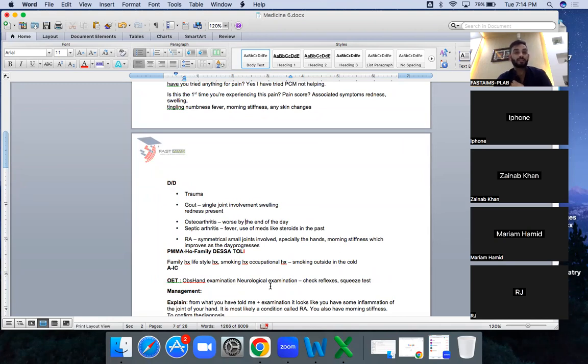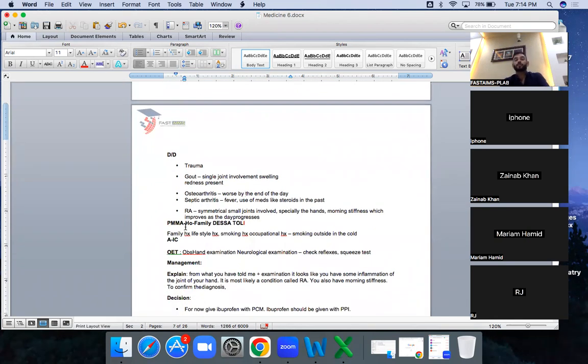Starting with the trauma, gout question. Gout is very less likely because it's systemic; gout is never systemic. Then osteoarthritis question, and fever and medication. Then ask the questions we have already asked about, morning stiffness and all that. Then we will be doing the PMH, family history and social history.